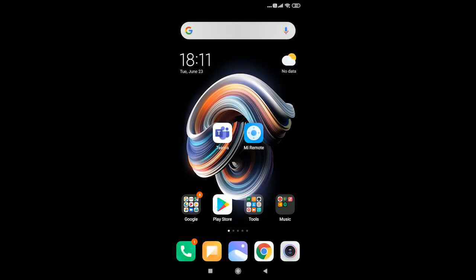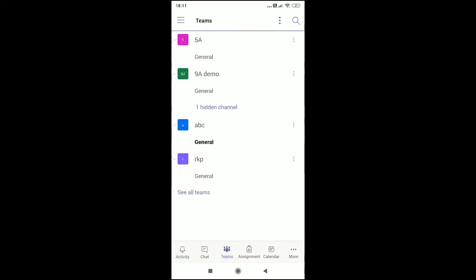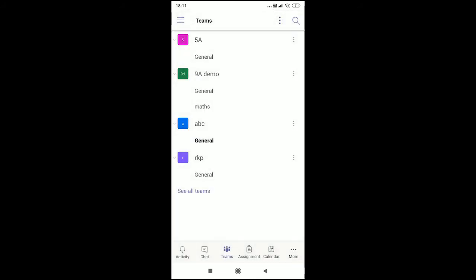Now I'll tell you from the student's end, if the student has a mobile phone, how he attempts the question paper. So what he will do is first click on Teams, the app which he has on the screen. Now from here, remember he is a separate student now. His name is Rohit. So he will go to Teams, and here you will find a 9th A demo team. In the demo team you will go to maths. Okay, so this was actually hidden.